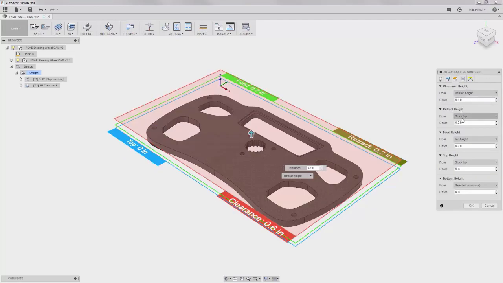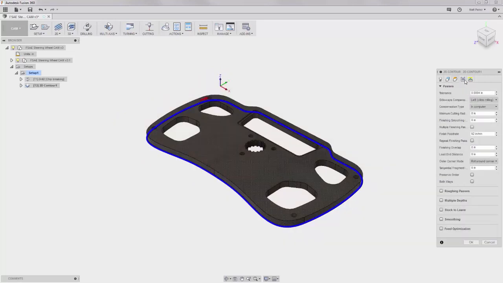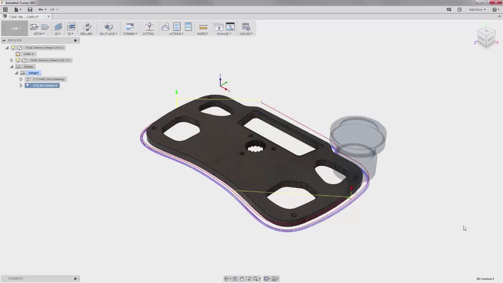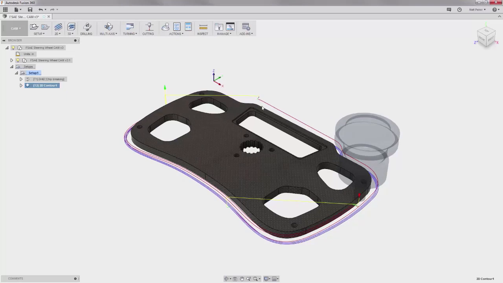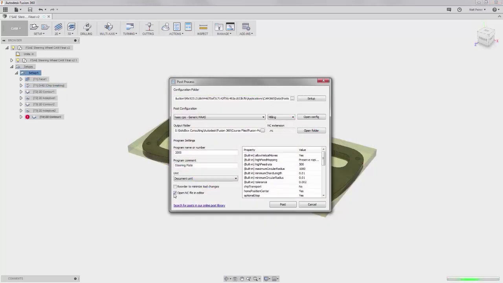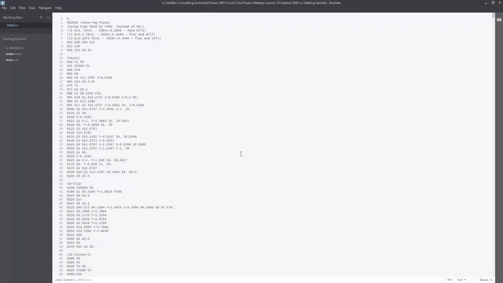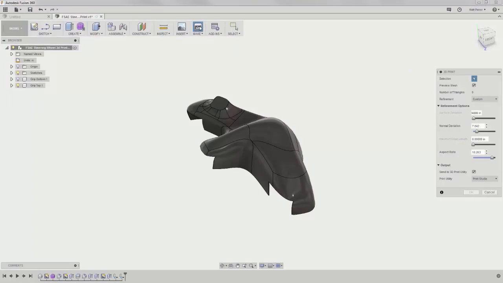CAM is the process of converting a digital design to the code that will guide the CNC machine to cut it from stock. This requires establishing how the stock will be positioned in the machine, selecting the tools for cutting, and verifying that the correct speed and feed information is programmed for the tool and the material. Then the program is simulated and posted for the CNC machine to begin its work.